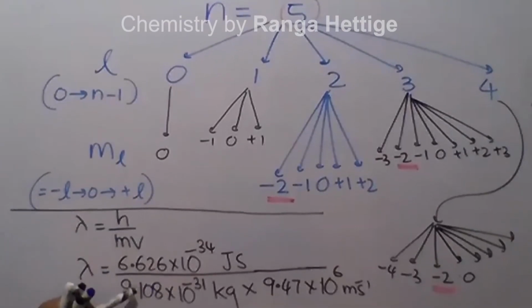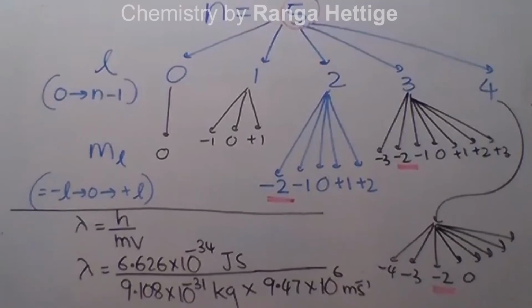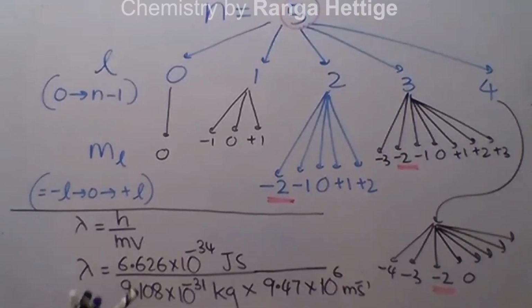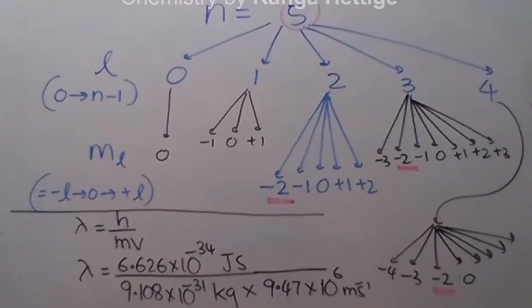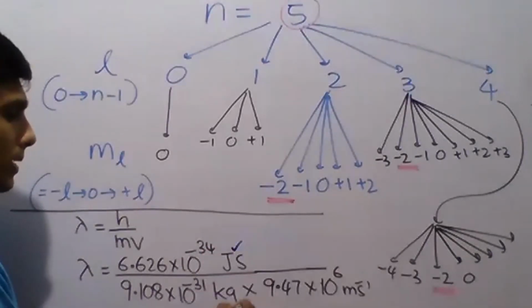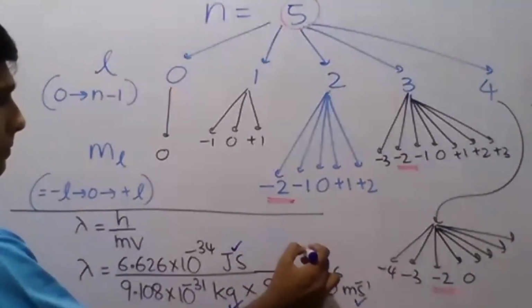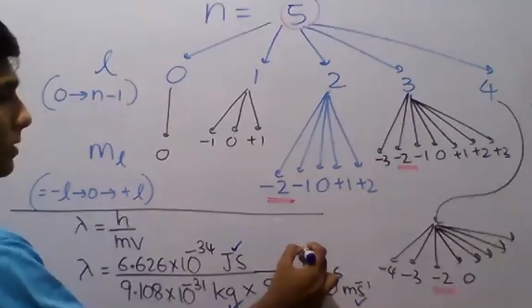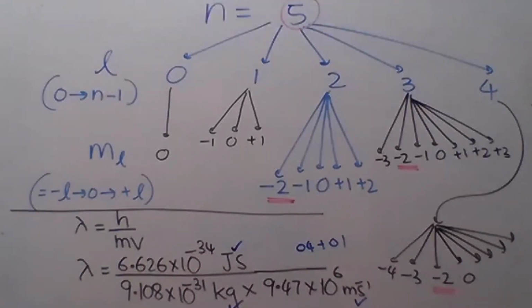Mass of the electron, we know the mass of the electron. You are not supposed to memorize it, but you can refer to the notes and get 9.108, or you can say 9.11 times 10 to the power minus 31. All must be substituted with SI units, right? See, joule second, kilograms, meters per second. SI units must be there, because when marks are given for the substitution, if you get 5 marks, it is 4 plus 1 mark for the units. So units are also important.